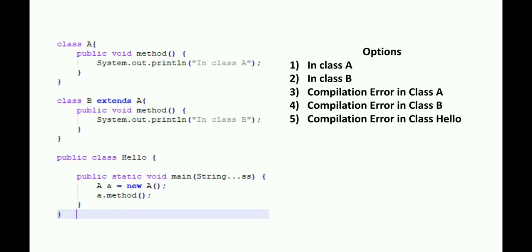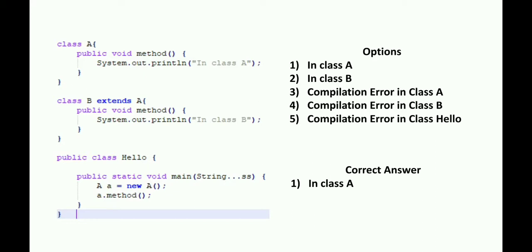You can pause and think what will be the correct answer. Okay, let's move to the answer. In this case we are normally creating the object of class A and the reference variable is also of class A. So the method from class A is called.